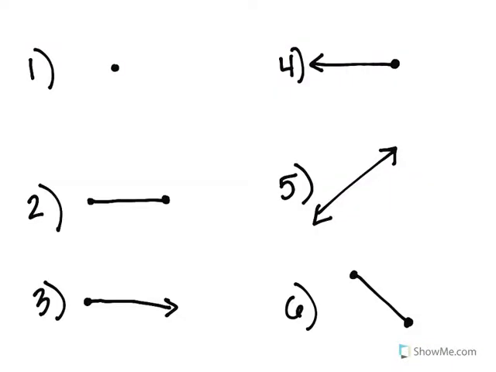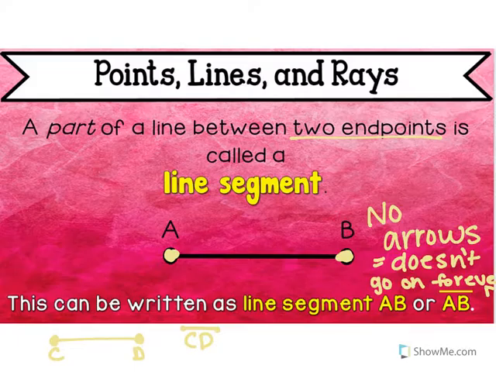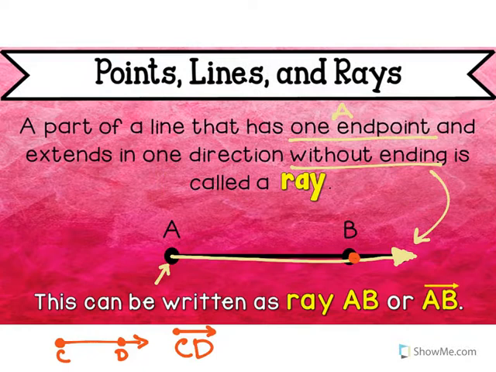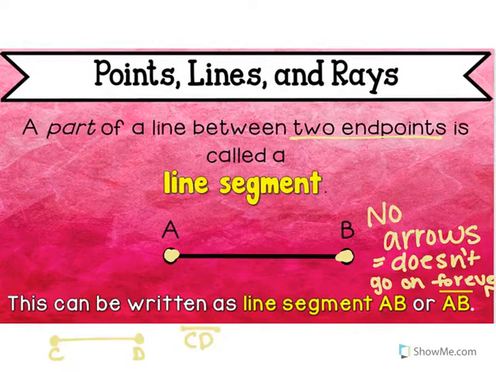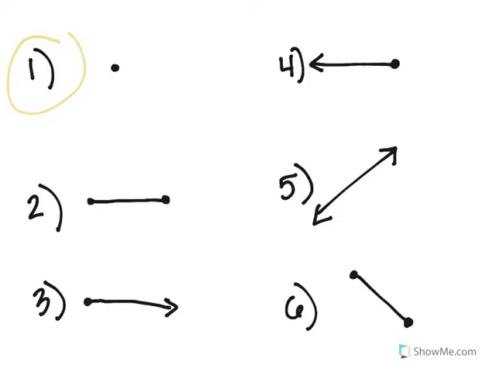Okay, we've learned all of them. We're going to go through each of these, and you're going to tell me what they are. So let's start with the first one. What's number 1? Is it going to be a line segment, a ray, a line, or a point? You're right. It's going to be a point.